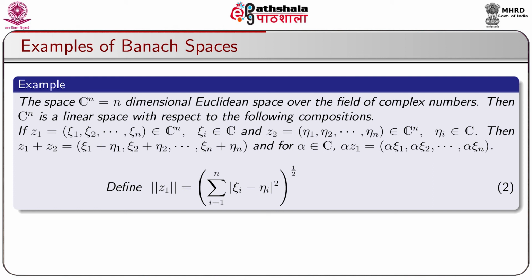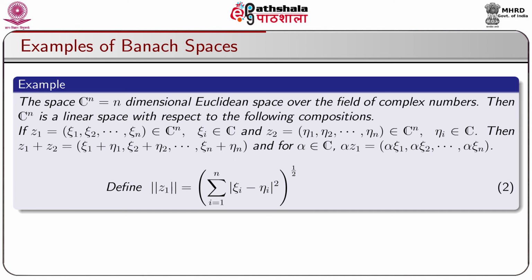So, let us take another example, that is Cn, which is equal to n-dimensional Euclidean space over the field of complex numbers. Then Cn is a linear space with respect to the following compositions. If Z1 is equal to (xi 1, xi 2, ..., xi n) belonging to Cn, where xi i belongs to C, that is the field of complex numbers, and Z2 is equal to (eta 1, eta 2, ..., eta n) belonging to Cn, where eta i is taken from C, then Z1 plus Z2 is equal to (xi 1 plus eta 1, xi 2 plus eta 2, ..., xi n plus eta n),